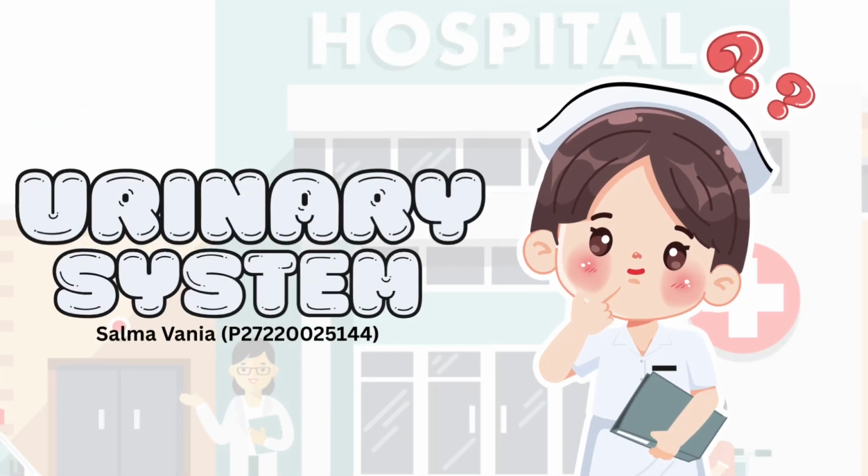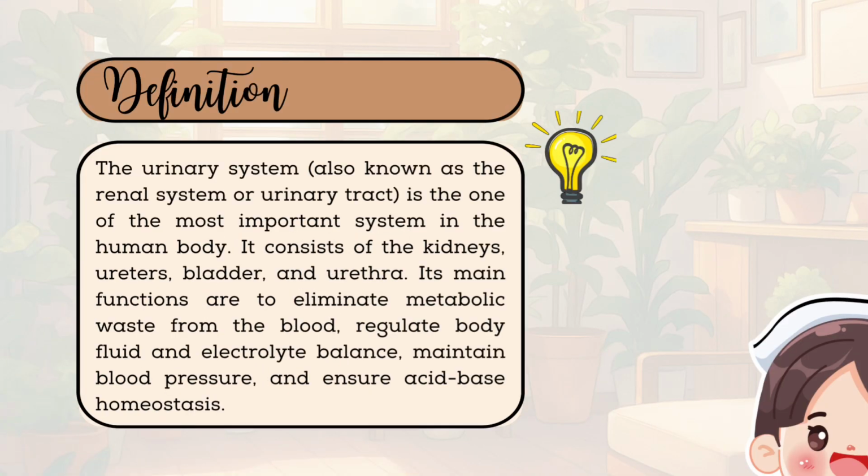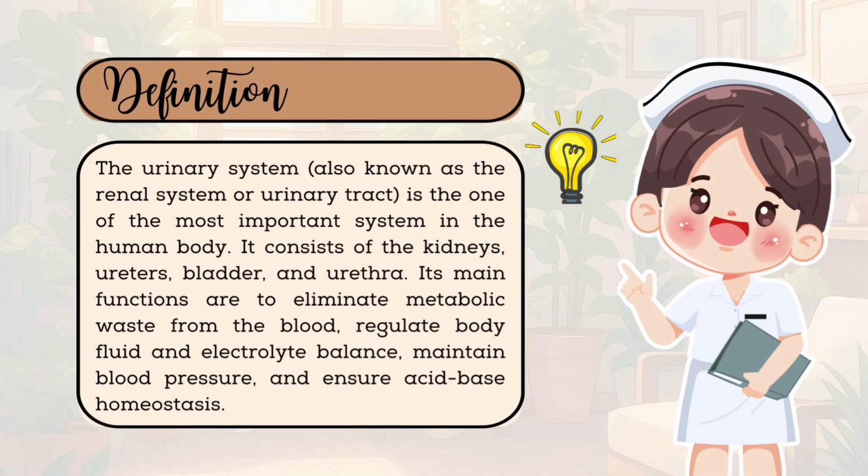What is the urinary system? Definition of urinary system. The urinary system, also known as the renal system or urinary tract, is one of the most important systems in the human body. It consists of the kidneys, ureters, bladder, and urethra.